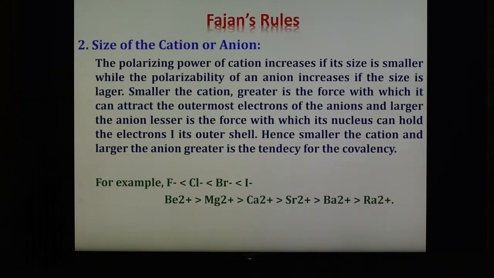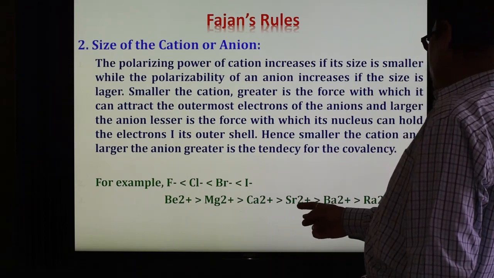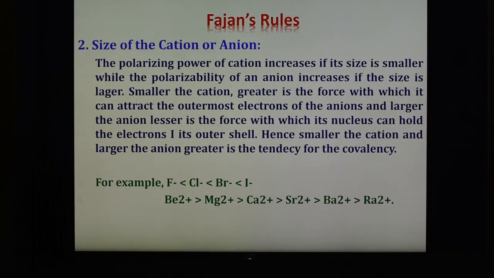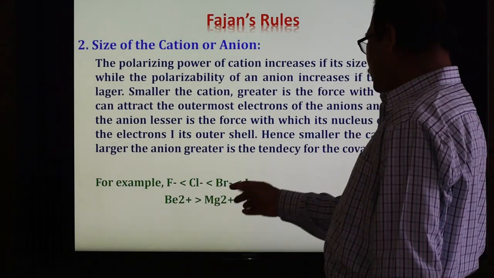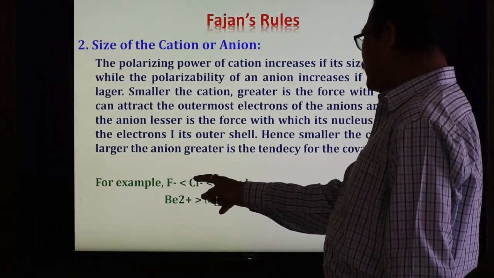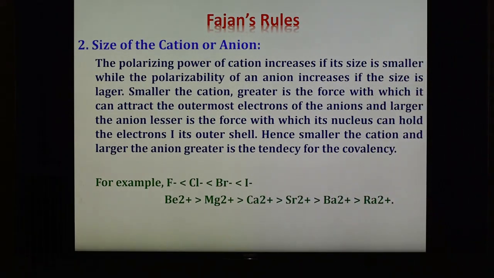Therefore, the polarizing power of group 2A cations, that is beryllium, magnesium, calcium, strontium, barium and radium 2+, follows this order: Be2+ is greater than Mg2+, and so on for calcium, strontium, barium, radium. In the case of halides, fluoride is smaller in size, and the size increases down the group, so it is less than Cl minus, then Br minus, then I minus. So depending upon the size of the cation and the size of the anion, polarization is different.